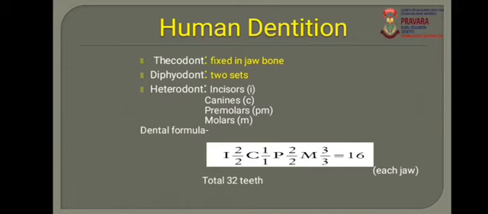That is the dental formula for human dentition. All of you know that the buccal cavity of the human has a total of 32 teeth. This dental formula denotes the number and arrangement of the teeth in the jawbone.